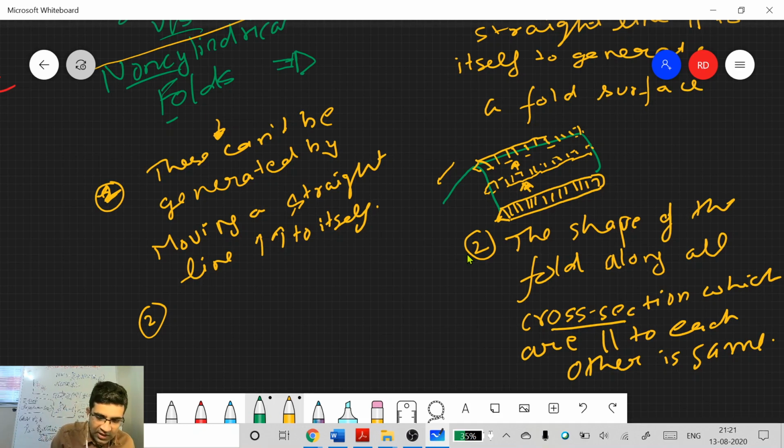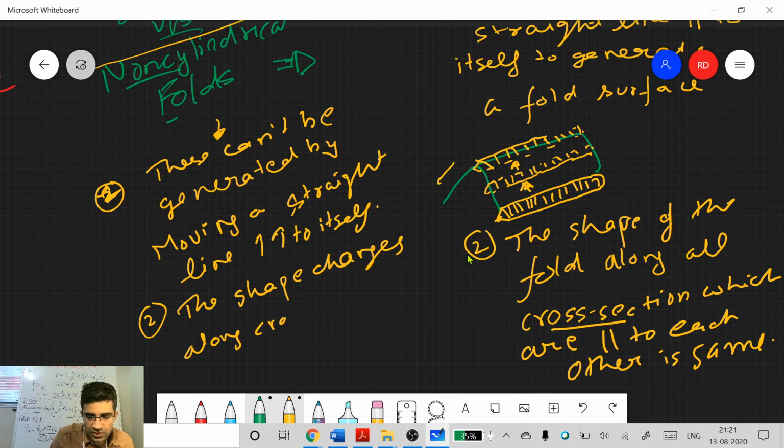I'll show you here. The shape changes, actually I should write across, not along, because we are going from one section to another.